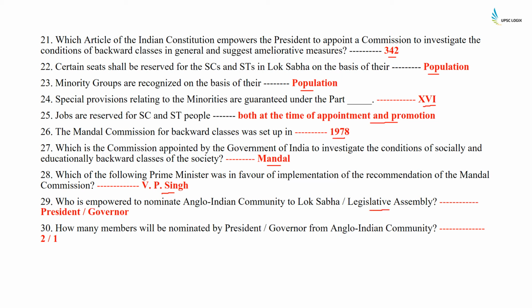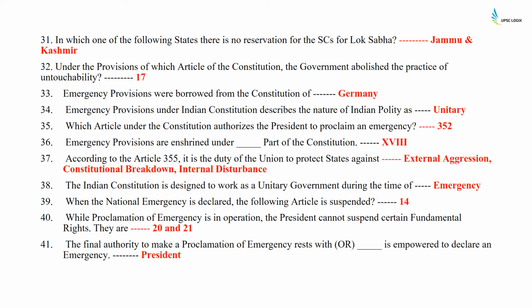It is the President to the Lok Sabha and the Governor to the Legislative Assembly. How many members will be nominated by the President and Governor from the Anglo-Indian community? 2 members by the President and 1 member by the Governor. In which of the following states is there no reservation for scheduled caste for Lok Sabha? It is Jammu and Kashmir. Under the provision of which article of the Constitution was the practice of untouchability abolished? Article 17. Emergency provisions were borrowed from the Constitution of Germany.